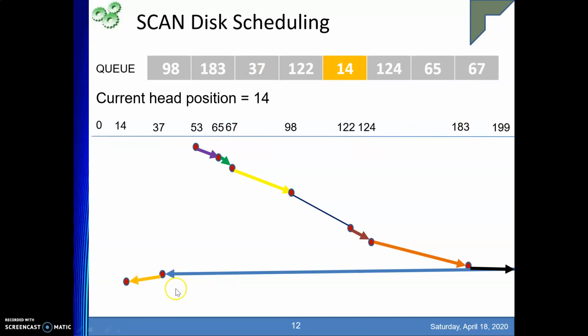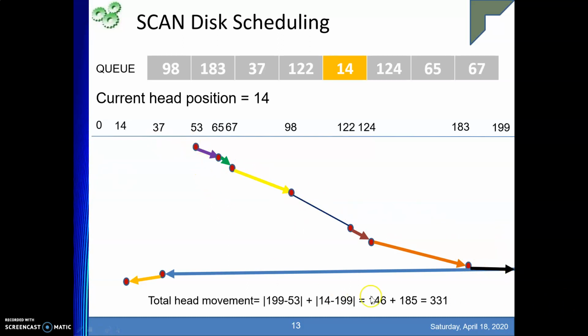So when we are doing this SCAN scheduling algorithm, how much head movement we need to do: you can do the calculation piecewise also, or in one go, because you have come from 53 till 199.